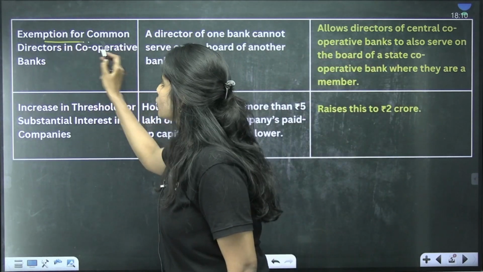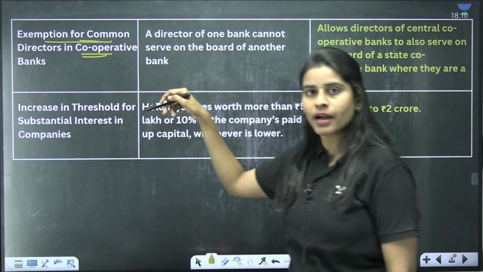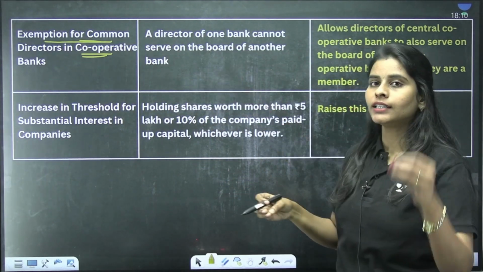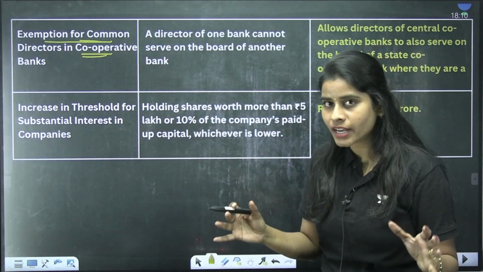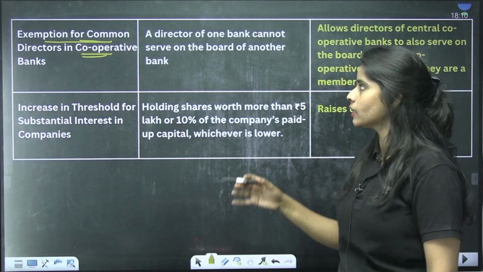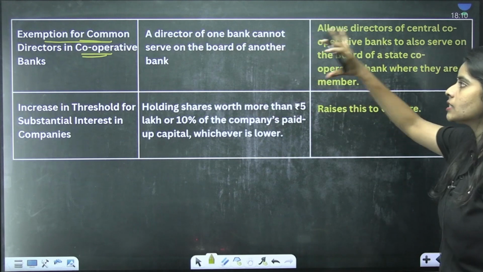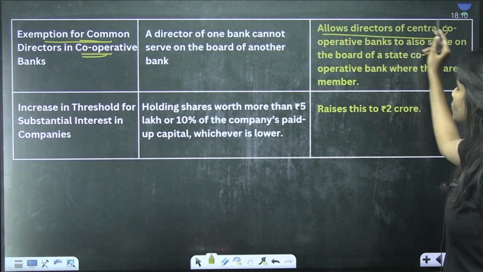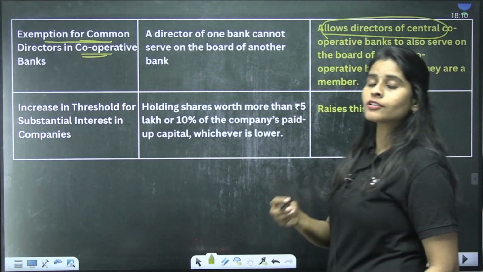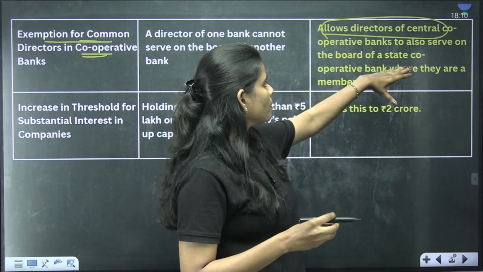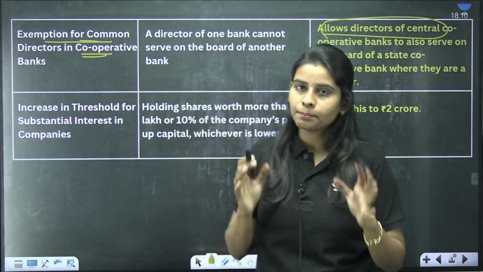One is exemption for common directors in cooperative banks. According to the current provision, a director of one bank cannot serve as a board member of another bank, except if RBI appoints them in person. But this is something changed now. It allows directors of central cooperative banks to act as a board member of the state cooperative bank.